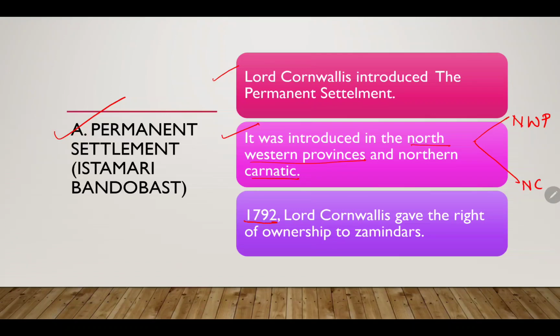In 1792, Lord Cornwallis gave the right of ownership to the Zamindars. So ultimately, the entry of Zamindars came. This totally changed the narrative. Ownership means to hold certain powers over the land.